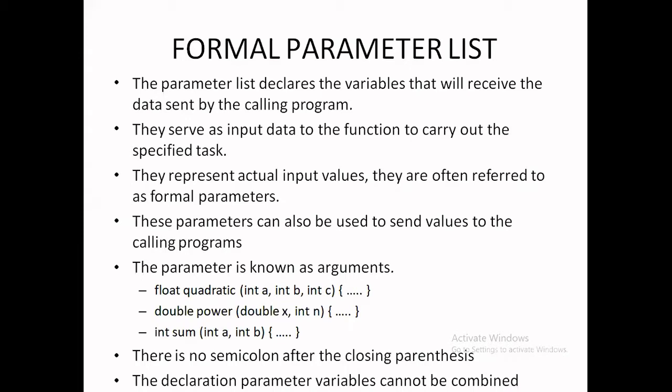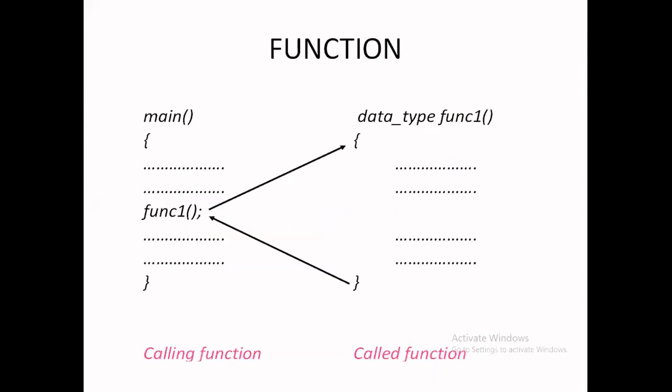Because we can apply the parameters list in two locations. Here in this example, how many arguments does the calling function contain? 0. How many arguments does the called function contain? 0. If for suppose the calling function contains one argument, at the same time the called function contains one argument. The argument number must be the same in either the calling function or the called function. The called function is nothing but the body of the function.